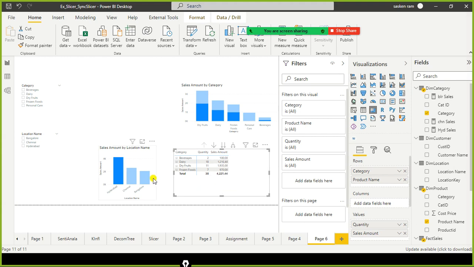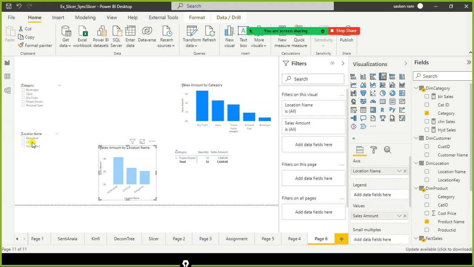Okay, next one: then why do I need a slicer? With this itself, for example, if I select these three, and if I select only frozen foods, I can see it here. Or let's say I select Chennai here. Instead of selecting Chennai in the location, I just select here. This itself tells me the total sales and which categories we made sales in. We can see that. So why do I need a slicer? This is the next question.